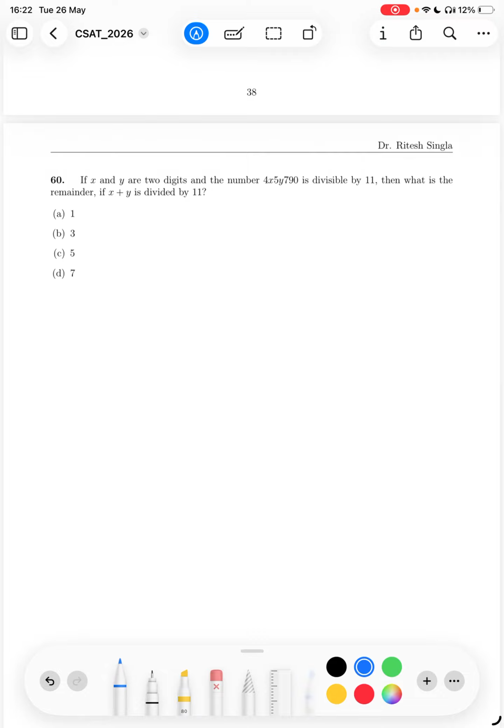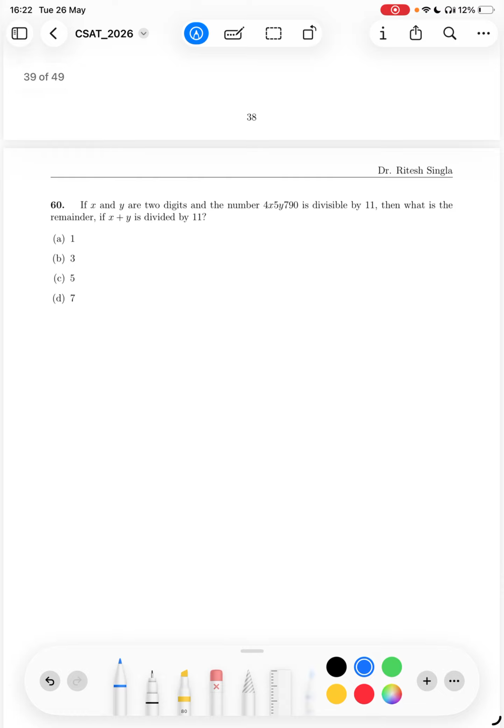So if I want to write it in decimal form, it will be 0 into 1 plus 9 into 10 plus 7 into 100 plus y into 1000 plus 5 into 10,000 plus 1 lakh into x plus 10 lakh into 4. So they are saying that this number is divisible by 11.